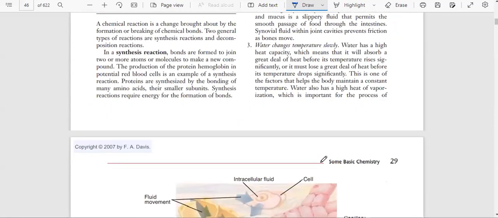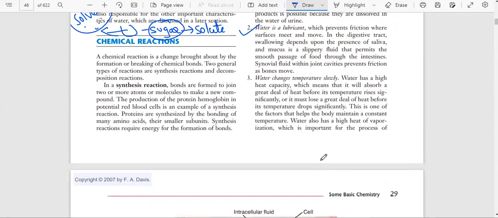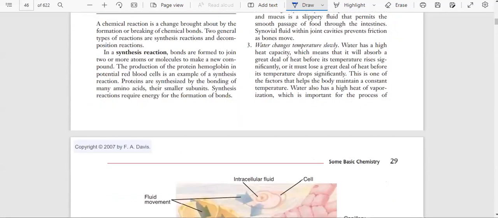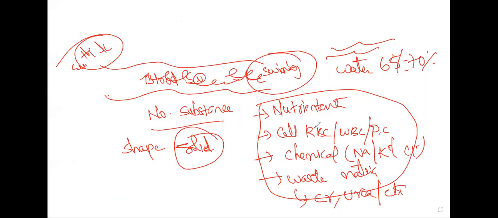Water is a lubricant means, like the example I gave, these are the substances which will swim in the blood. If there is only 30% water, what will happen?